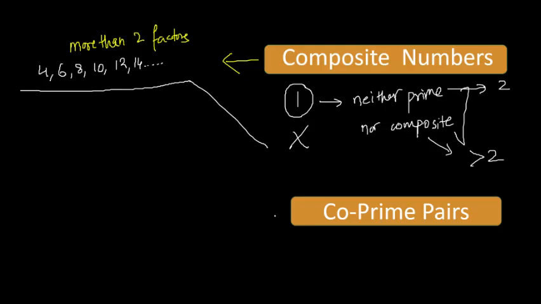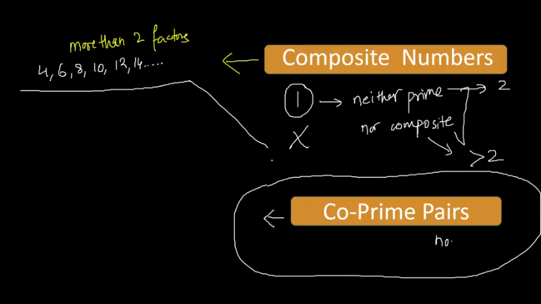Now, next is co-prime numbers, co-prime pairs. Anyone knows about this? What is co-prime? Good, Prarthana, Mehak. Right. So co-prime is basically a group of two numbers which have nothing common between them.